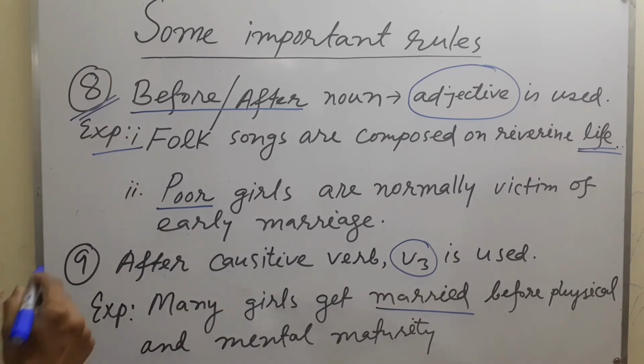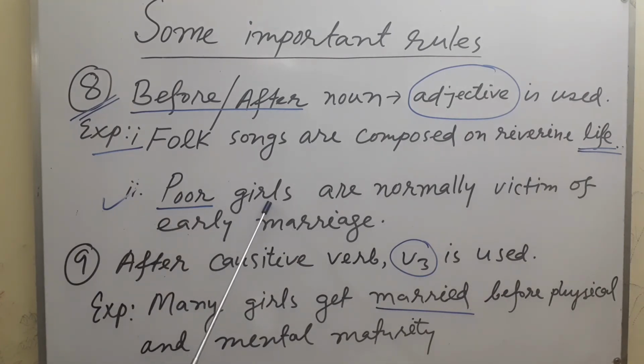What about example number 2? Poor girls. Girls is a noun, so before the noun, the adjective poor is used. Poor girls are normally victims of early marriage.